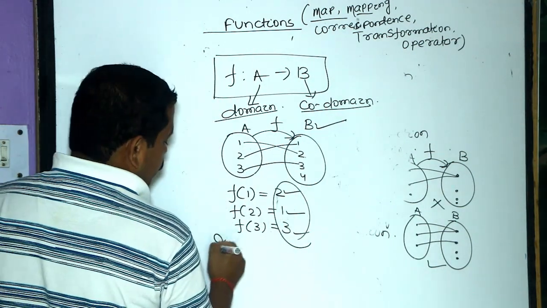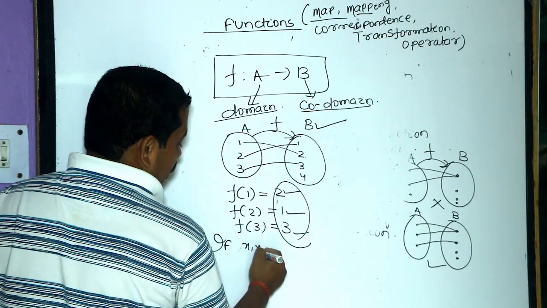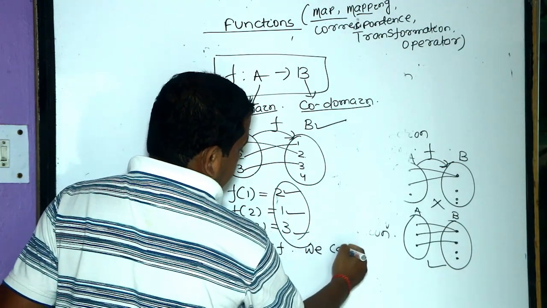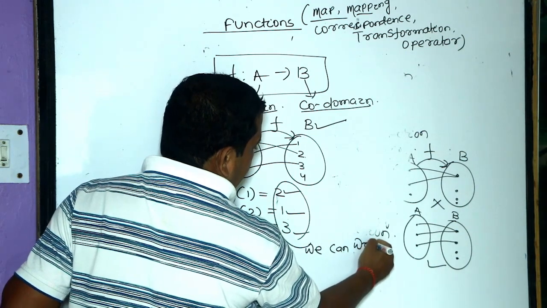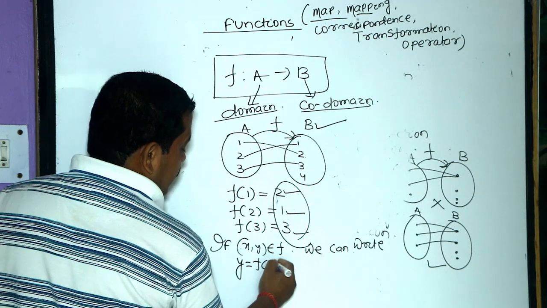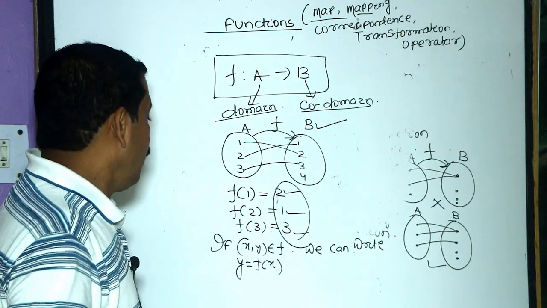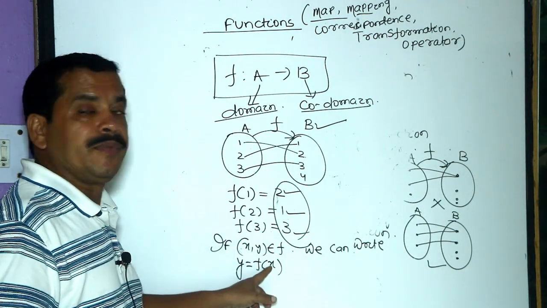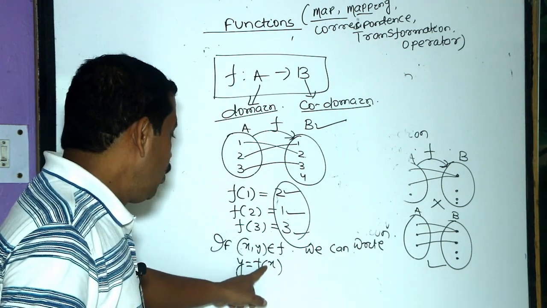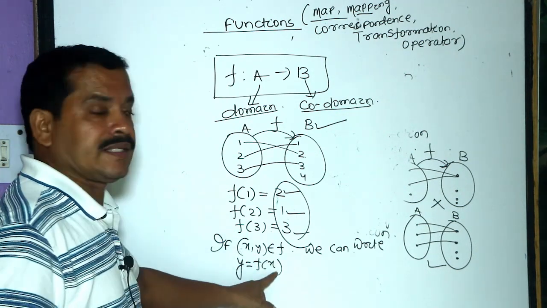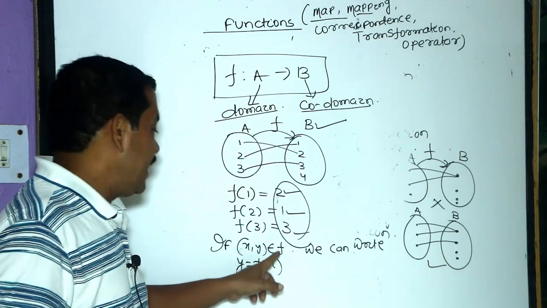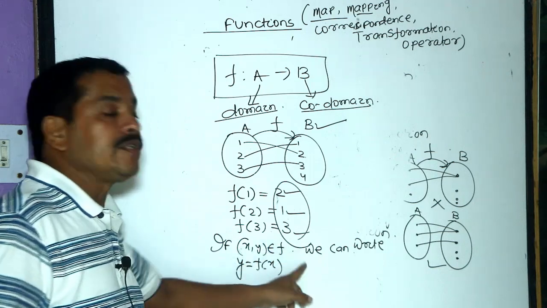If (x, y) belongs to F, we can write y as f of x, meaning y is the value of the function at x, and y is the image of x, and x is the pre-image of y.